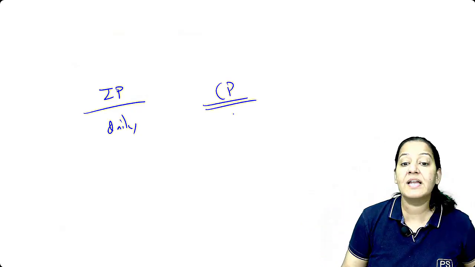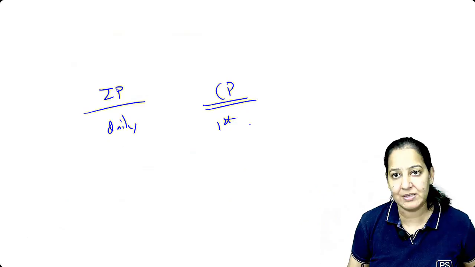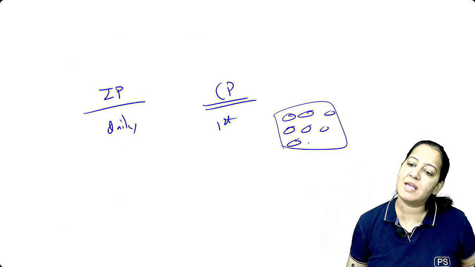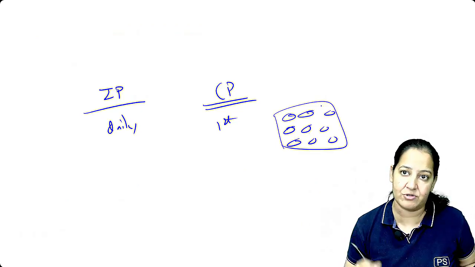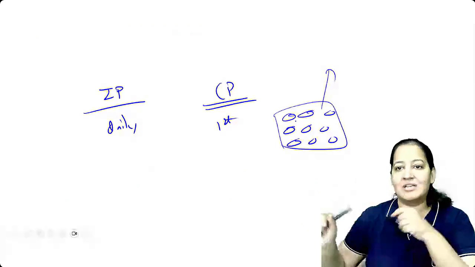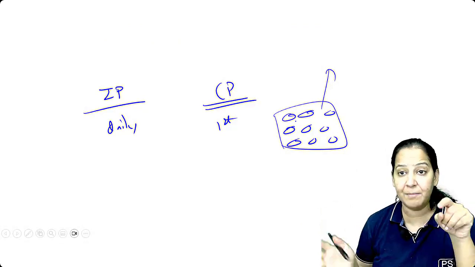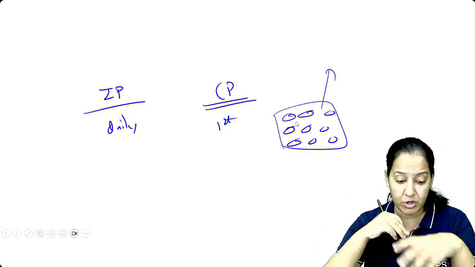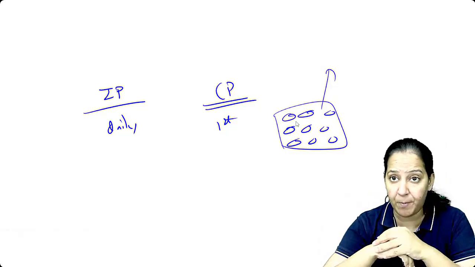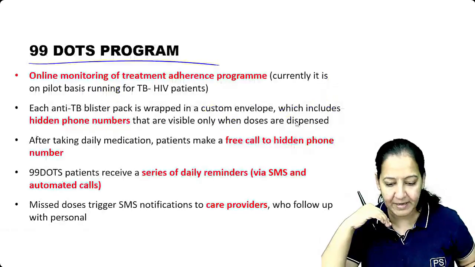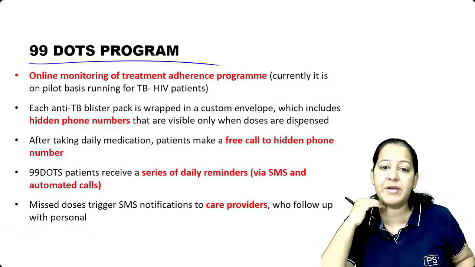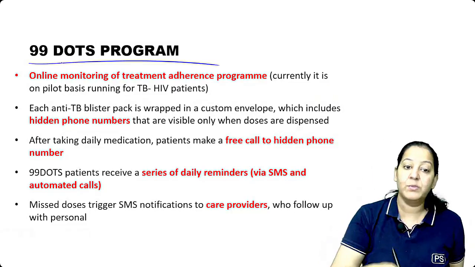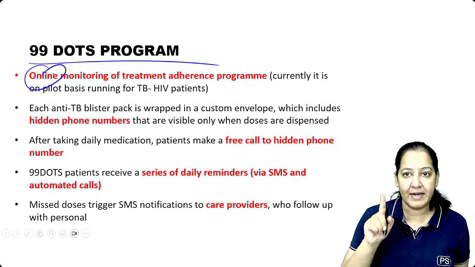In the continuation phase, we are monitoring only the first dose every Monday. What about the others? I'm giving the rest of the strip for home. I'm asking them to come next Monday. If the strip is empty, I will give the next strip. So the patient goes, and after that he may throw away the tablets, maybe he's not taking them, or on the last day before coming he just takes them out, making the strip empty, and gives it to me. So how should I know that at home he has taken the treatment properly? Is there any way to find out that at home he took the treatment well daily from Monday to next Monday? Yes, we are doing online monitoring, known as the 99 Dots program.